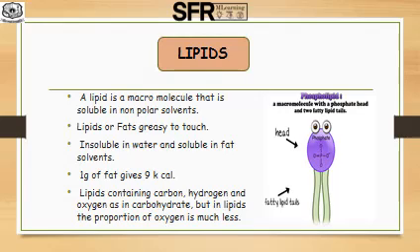When compared to carbohydrate and protein, it gives more energy to the human body. Lipids contain carbon, hydrogen and oxygen in their structure, as in carbohydrate. But in lipids, the proportion of oxygen is much less.